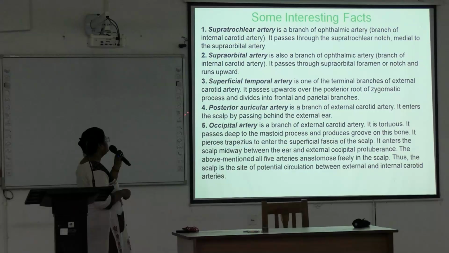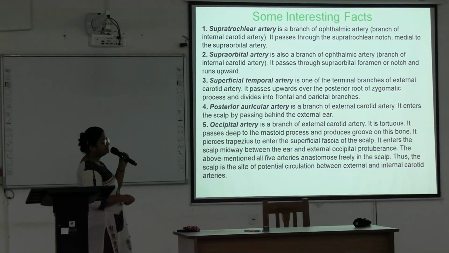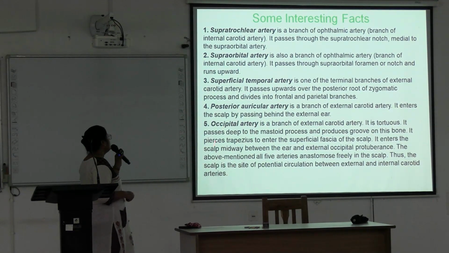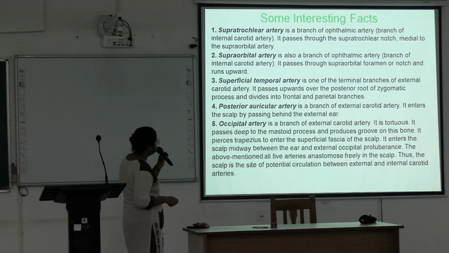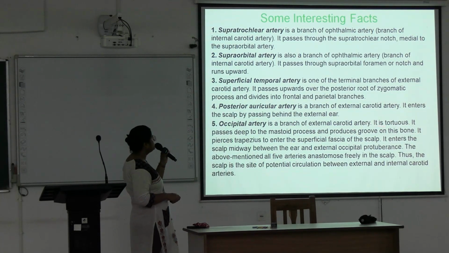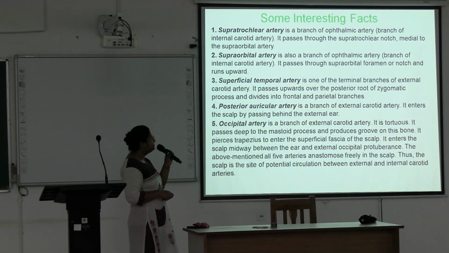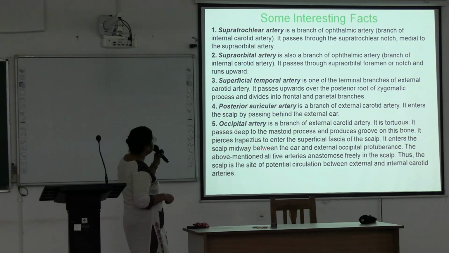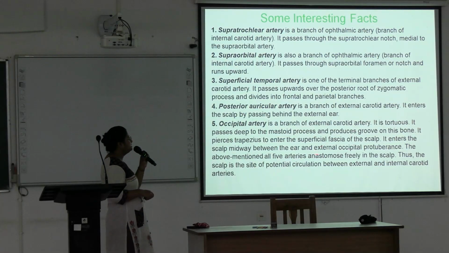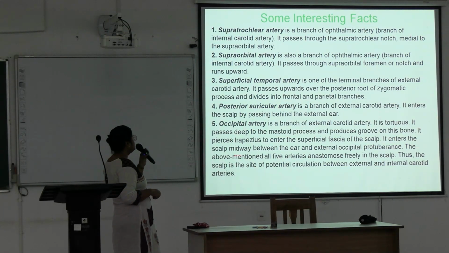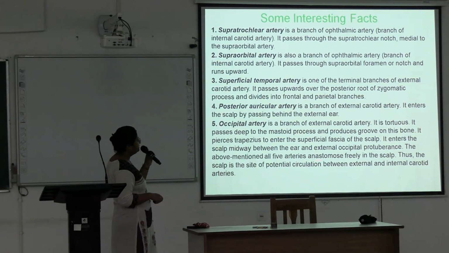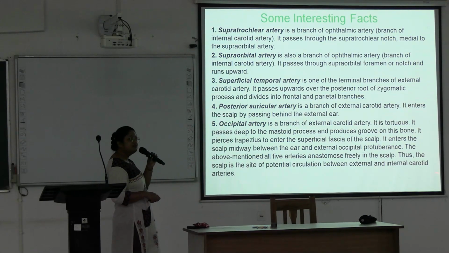So supratrochlear enters the scalp by passing behind the external ear. Okay. Next is occipital artery, which is a branch of external carotid artery. It is tortuous, passes deep to the mastoid process and produces a groove on this bone. And it pierces the trapezius to enter the superficial fascia of the scalp. It enters the scalp midway between the ear and external occipital protuberance, and all the above mentioned 5 arteries anastomose freely in the scalp.